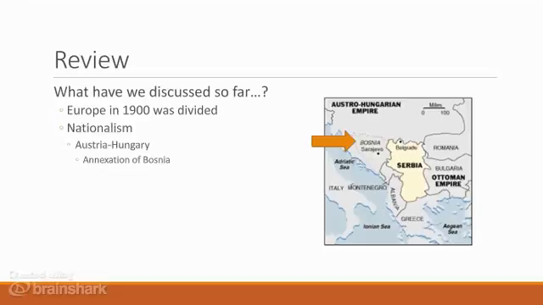One example of how destructive a force nationalism could be came in the little state of Bosnia. Bosnia had been recently annexed, or taken over, by Austria-Hungary. This angered Serbia. Many Serbs lived in Bosnia. Nationalism declared that people who shared a common language and culture should also share a common government as well. Therefore, Serbia ultimately wanted all of Bosnia to become a part of their nation.